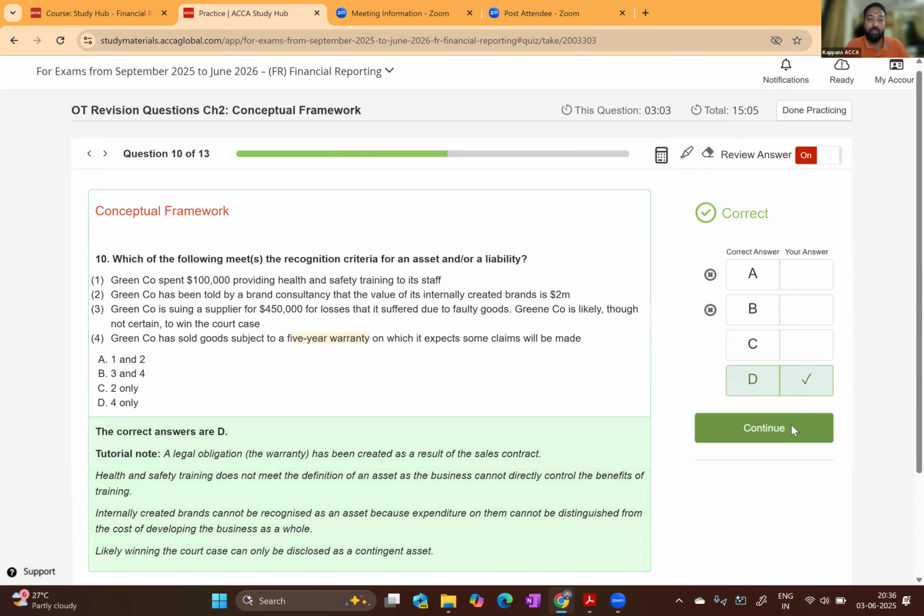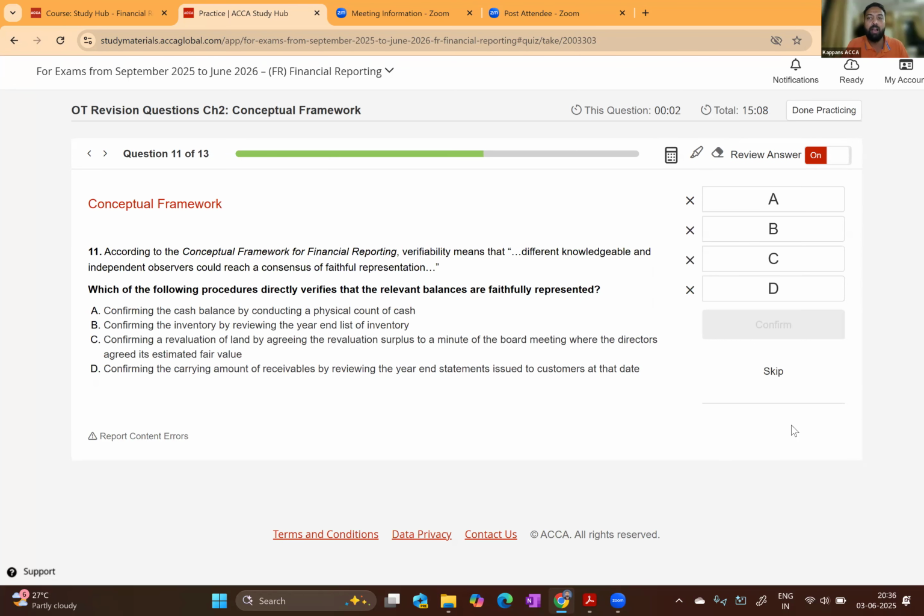So moving forward to the 11th one, this is a past exam question as well. According to the conceptual framework for financial reporting, verifiability means that different knowledgeable and independent observers could reach a consensus of faithful representation. Which of the following procedures directly verifies that relevant balances are faithfully represented? Confirming cash balance by conducting a physical count of cash, direct answer.